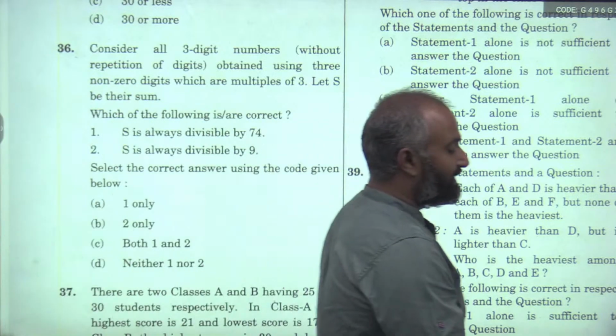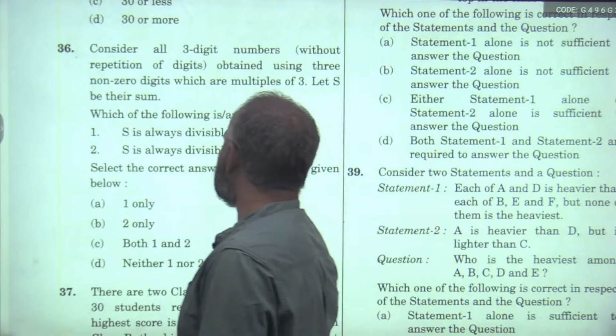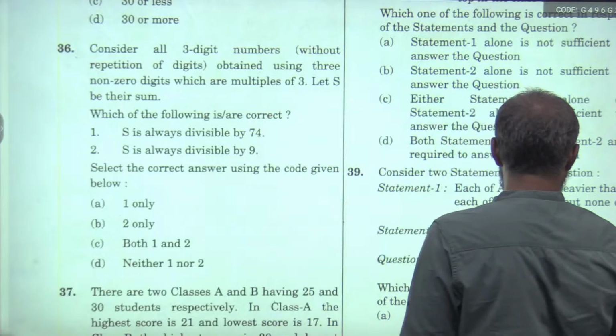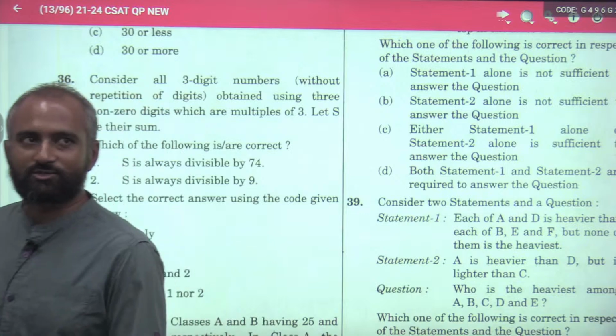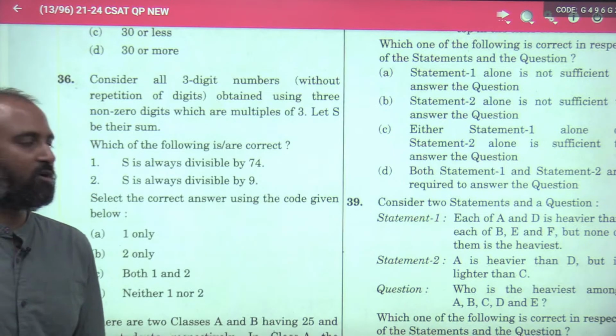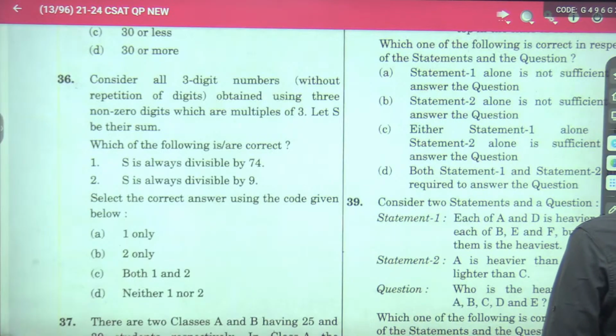Now at the outset, it may look like it is a difficult question. But just as I told you, for all such questions, what is needed? The 3 steps I gave you. First, find out the number of places. Next, find out the number of possibilities. You see how easily this can be solved?